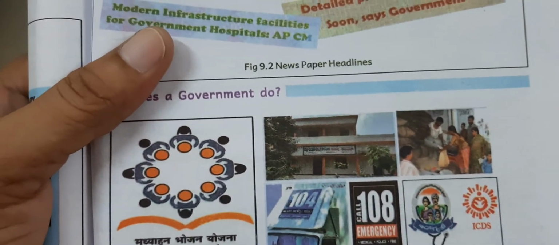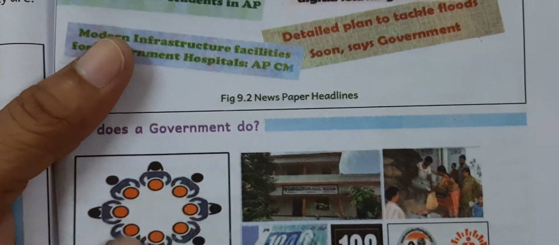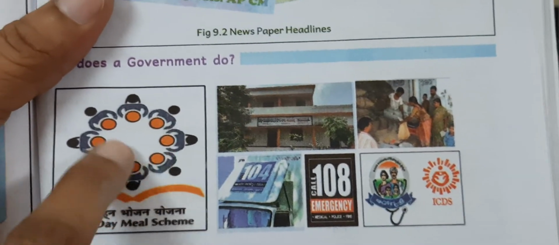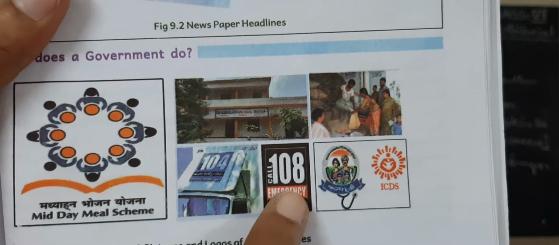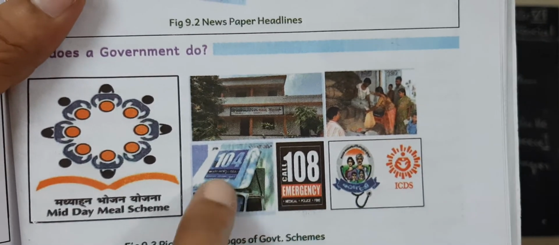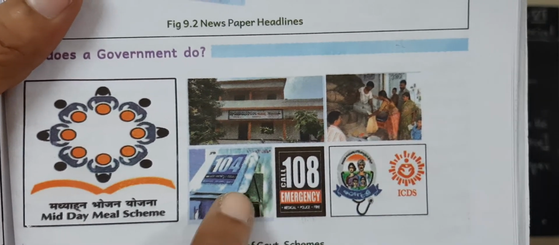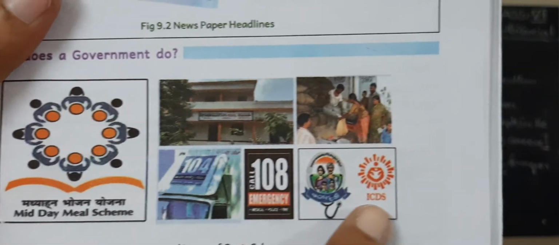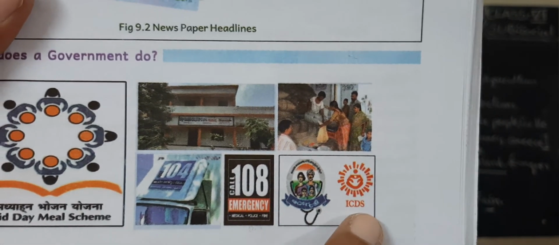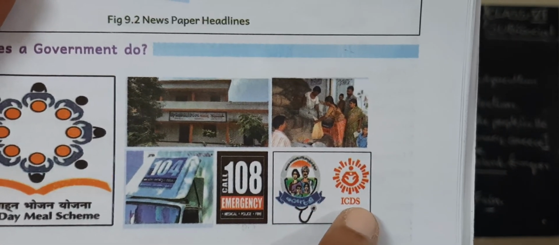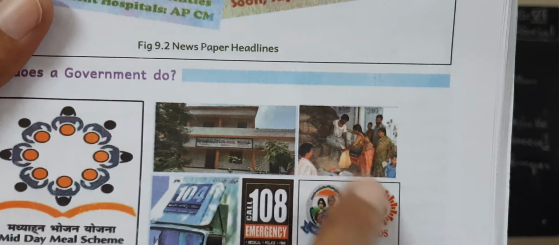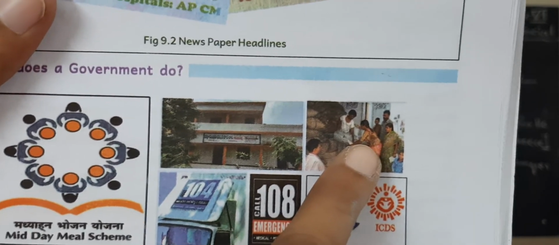Look at the midday meal scheme. So many schemes are there in our Andhra Pradesh. 108, 104 ambulance vehicles for urgent medical purposes. Look, children: Arogyasri, ICDS, Integrated Child Development Scheme, Anganwadis. Next, ration shops, government schools, etc.